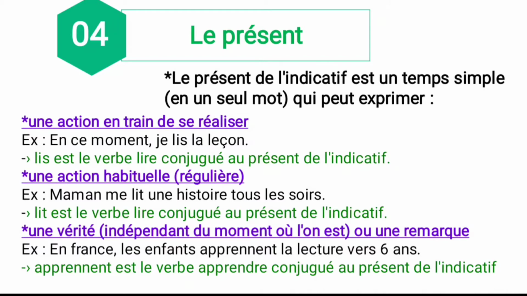Apprendre est le verbe. So apprendre is a verb. It means to learn, conjugué au présent de l'indicatif. Here they conjugate it in the present tense only. So this is all about the present tense definition. So what is the usage? One is an action being carried out, and second is a habitual action, that is a regular action, and third is a truth or remark. We can use the present tense for these three things.